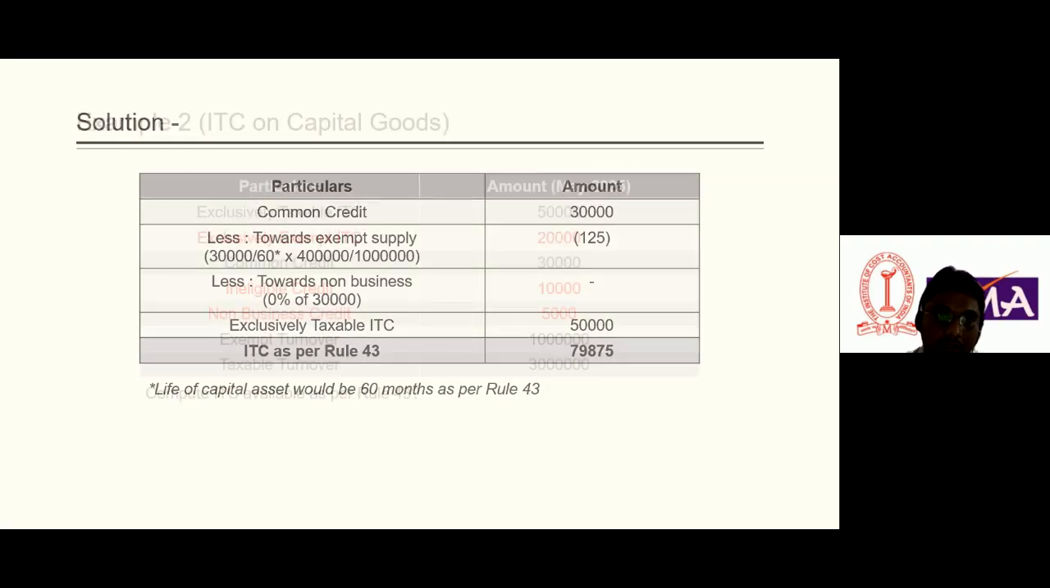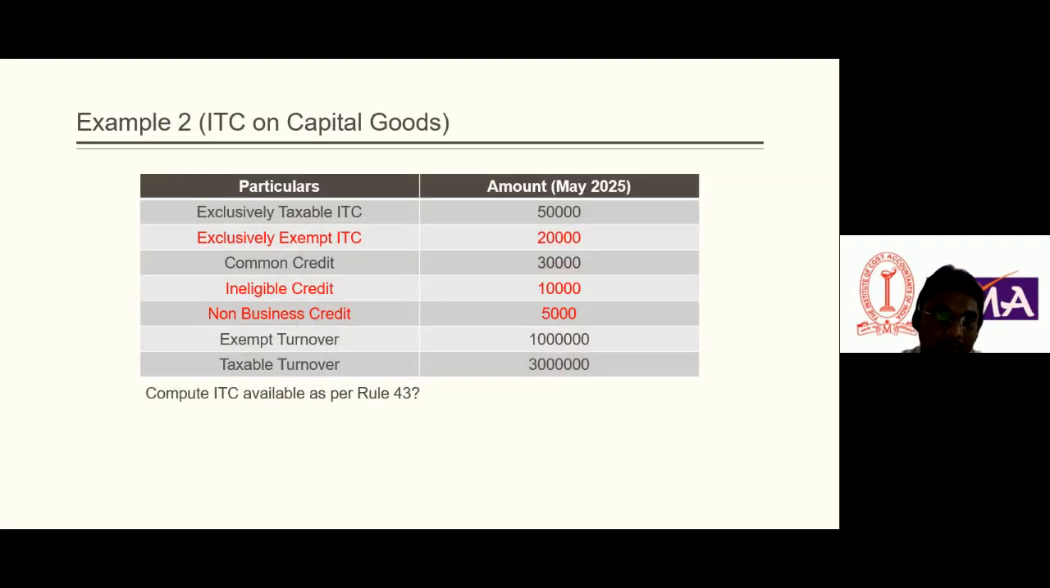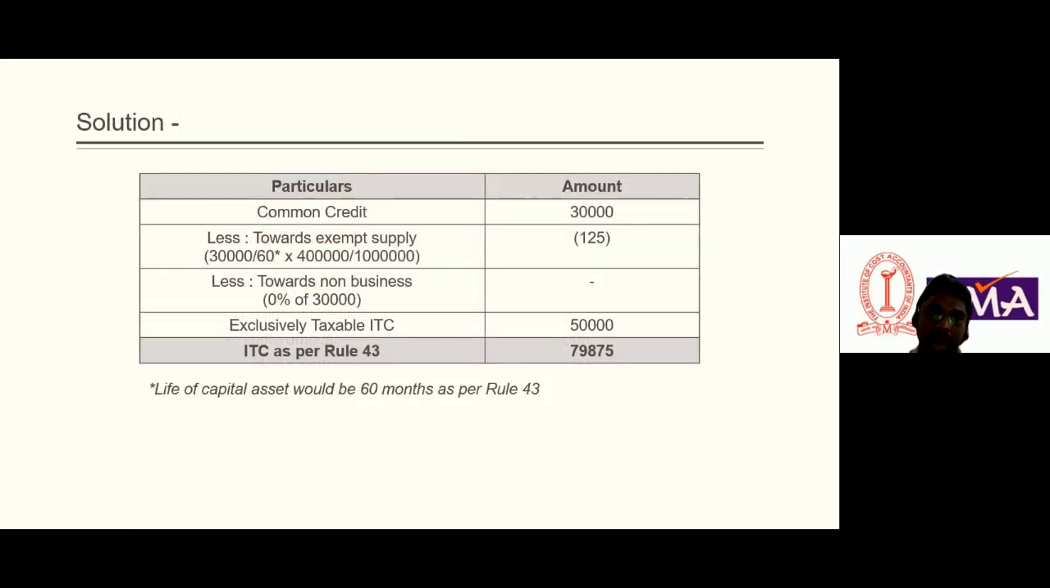So we know common credit 30,000. Exclusive taxable ITC means we have used capital goods exclusively for making taxable supply. So in that case, the full amount of ITC will be eligible. We can avail the full ITC while filing Form GSTR-3B. The main concern is about common credit, how we can compute the common credit, 30,000. See, in the case of capital goods in Rule 43,